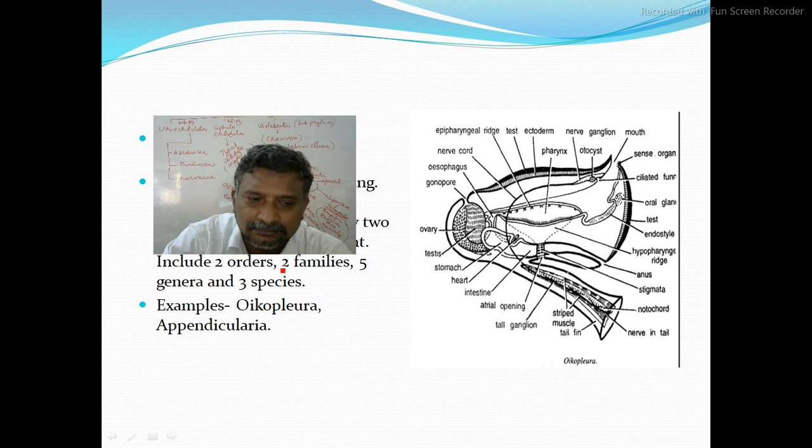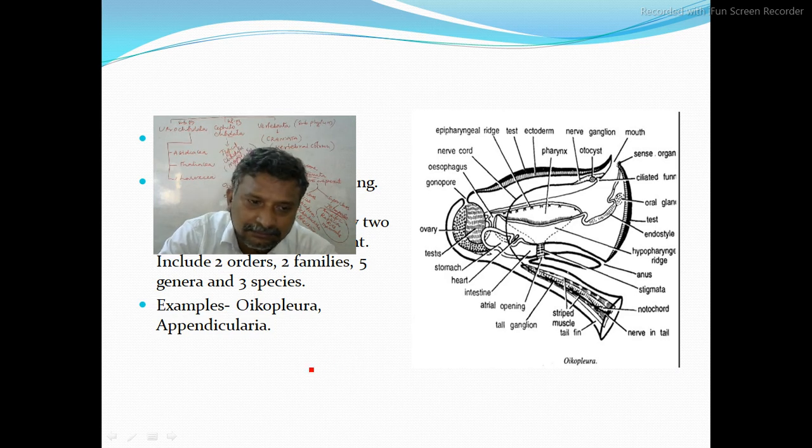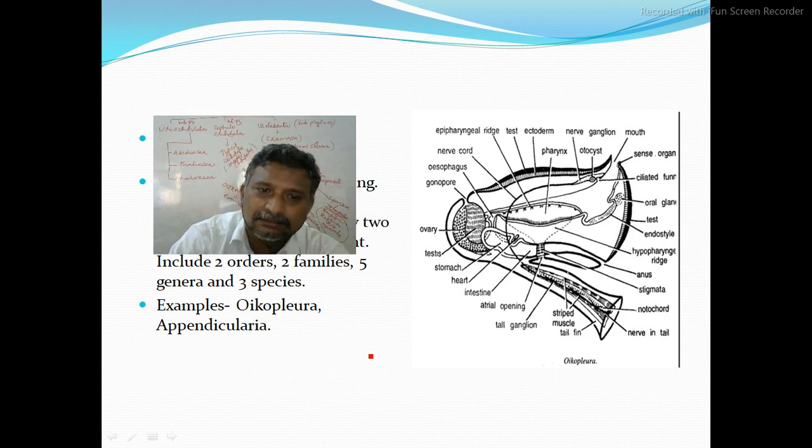Good. So up to this we completed the classification of Chordata. Yes, may I close it? Good. Is it clear?